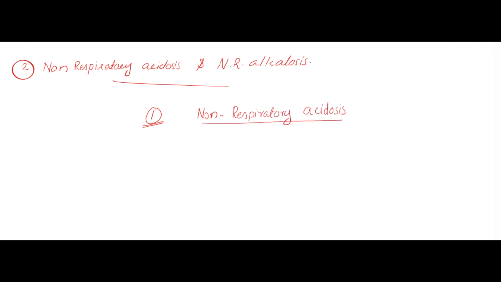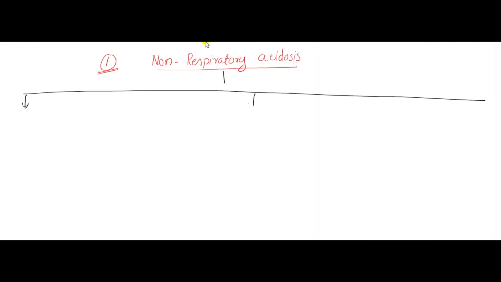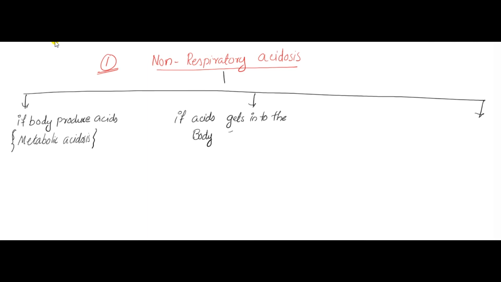Okay, the second one is non-respiratory acidosis and non-respiratory alkalosis. So first we are going to discuss non-respiratory acidosis. It can occur if the body produces acids. The term is known as metabolic acidosis. Second one, if acids get into the body from outside. Outside means exogenous. That is the second one. Loss of bicarbonate ion, that is excretory acidosis.